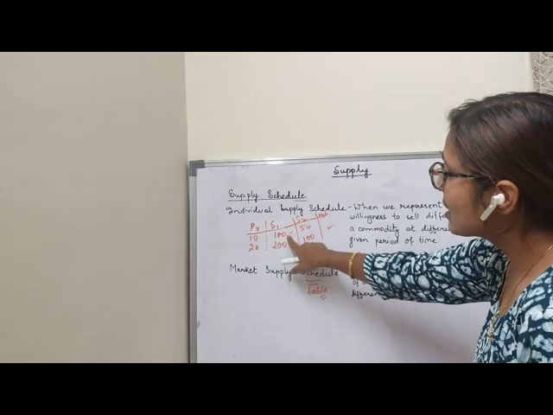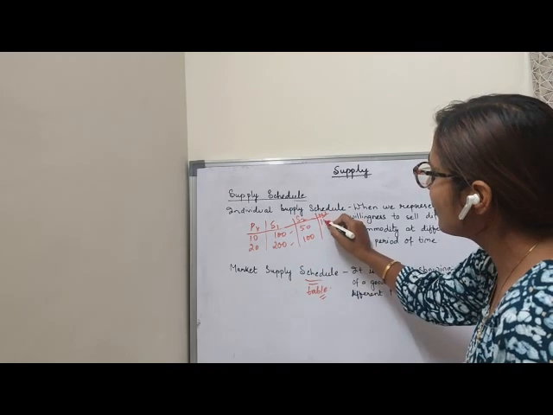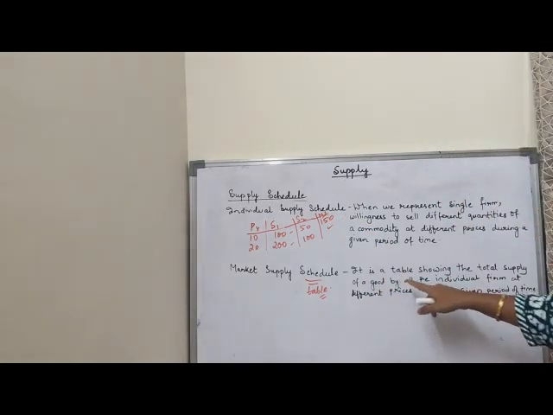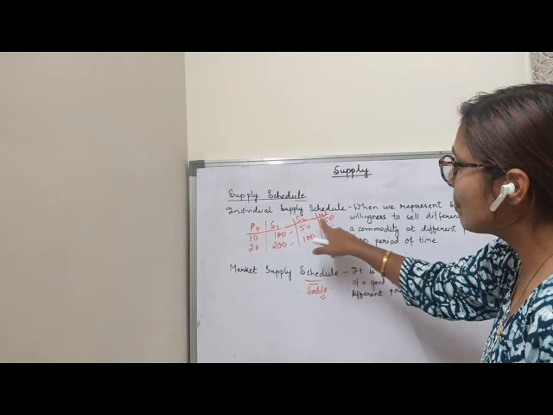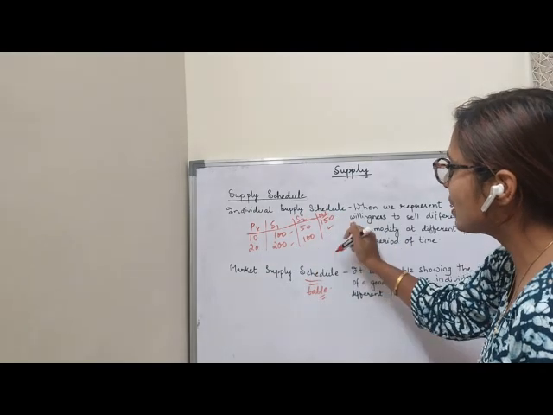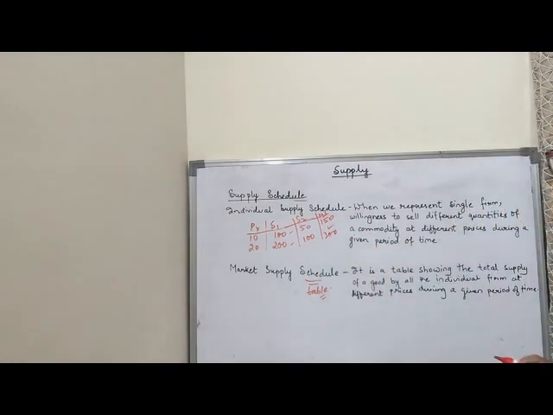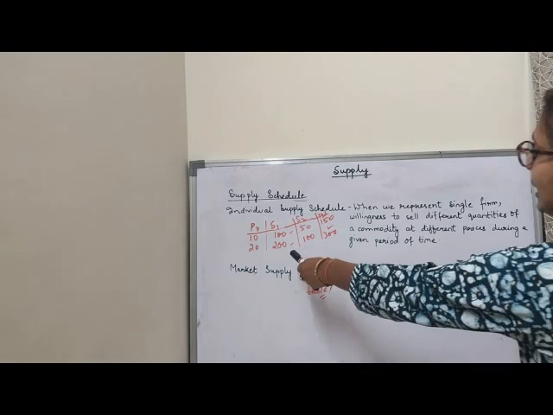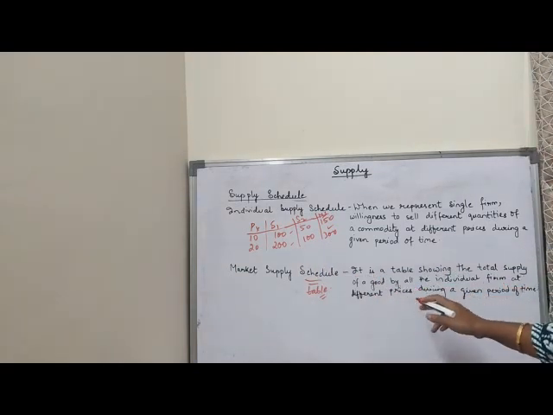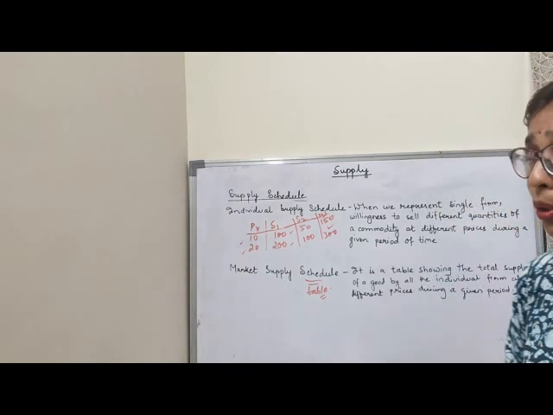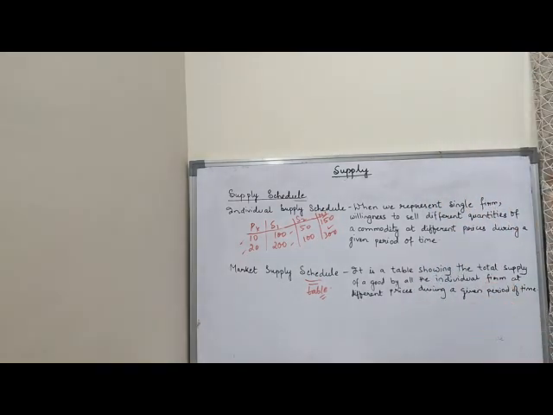So total supply is how much? 100 plus 50 is 150. This is the total supply of a good by all the individual firms. So these are the individual firms. If I add up, I will get the market supply, 200 plus 100, it is 300. So this is clear up to here. If I add the total supply of a good by all the individual firms at different prices during a given period of time, that we say the market supply schedule. So this is the supply schedule definition.